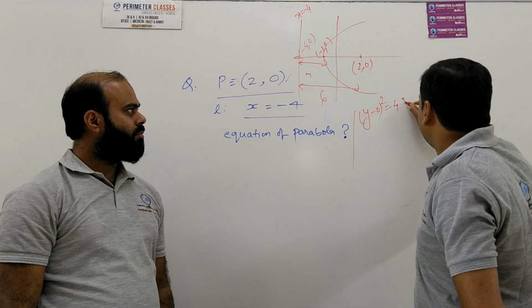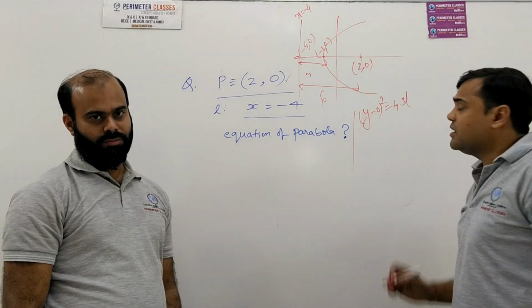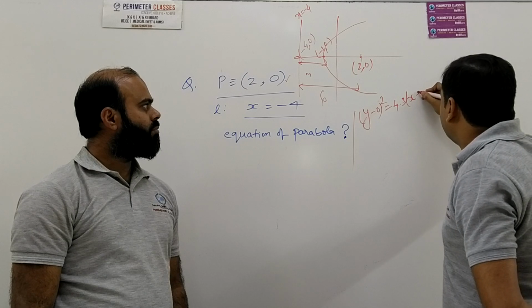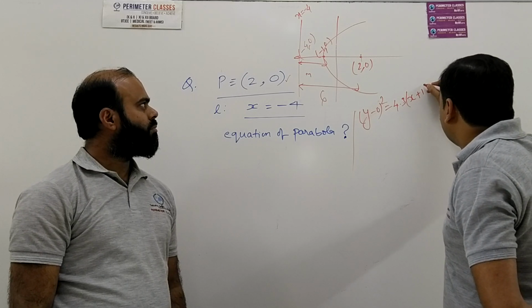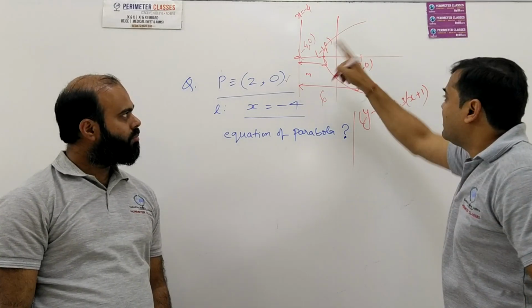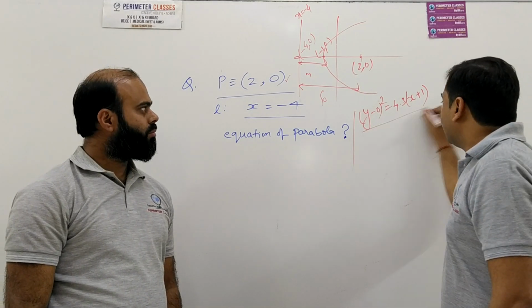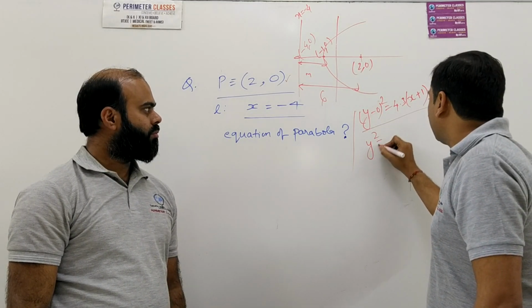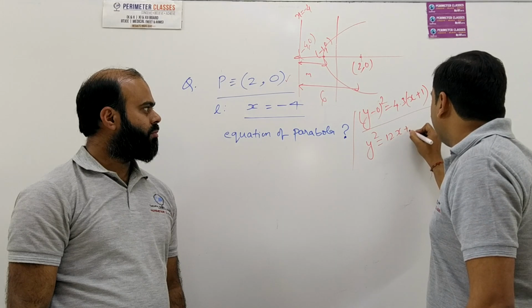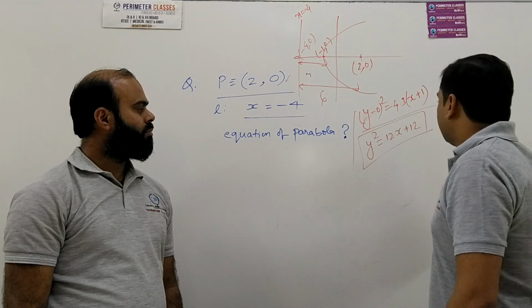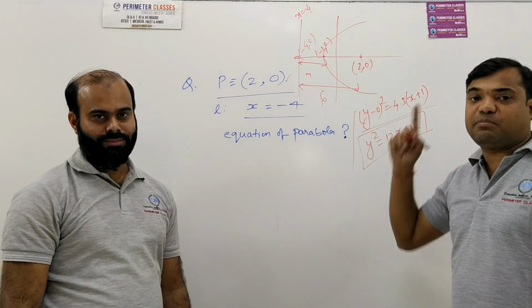So we can write 4 into 3, and the x term will be x plus 1, because it is x minus alpha and alpha here is minus 1. So this is the equation, that is y square is equal to 12x plus 12, the equation of this shifted parabola.